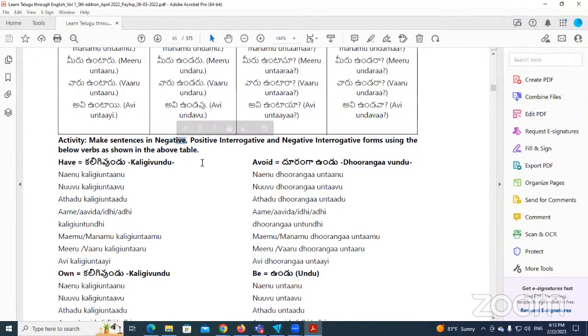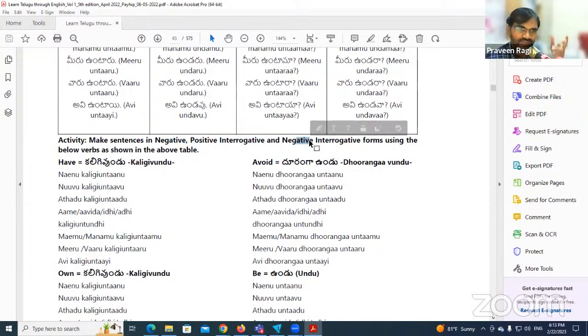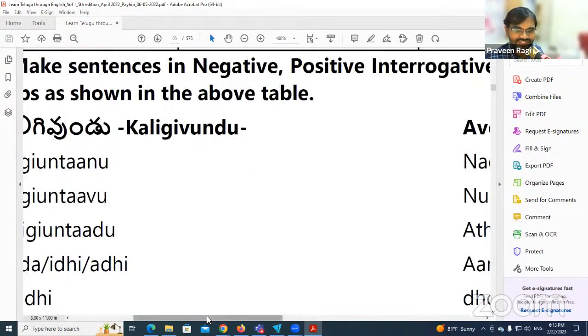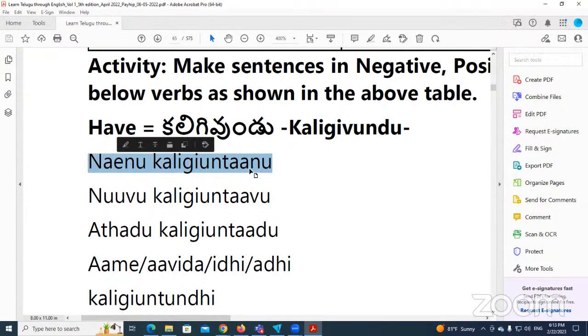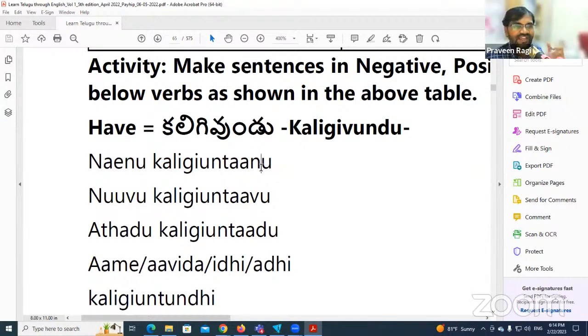After converting, you will have positive and negative categories also. Positive is easy to make because it's already here. Kaligi untanu becomes, can you try it as a positive interrogative sentence, if you want to ask it like a question? Kaligi untana. Okay, so this kaligi one will be untana, nenu kaligi untana, exactly.